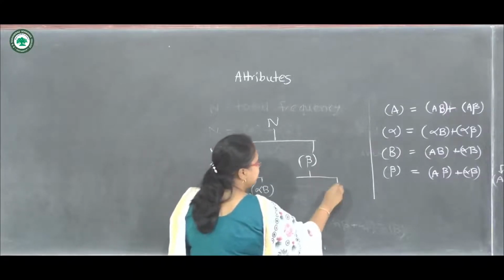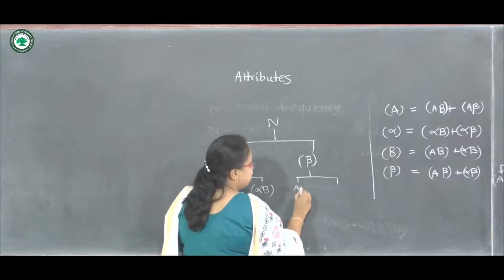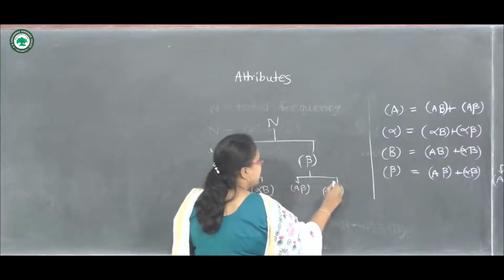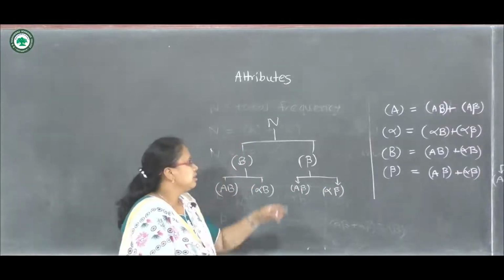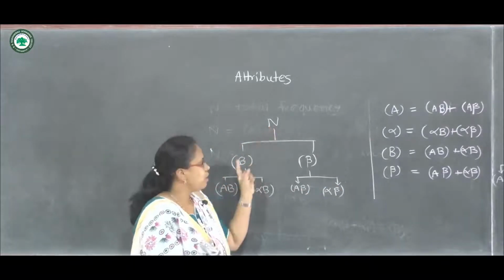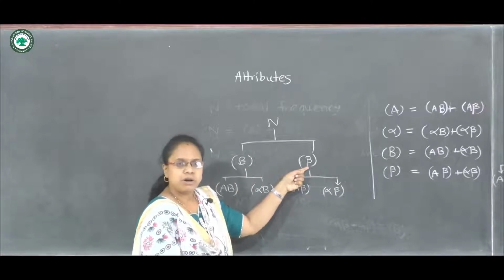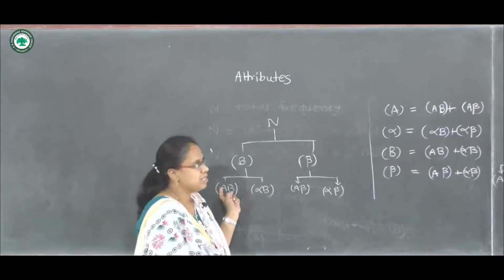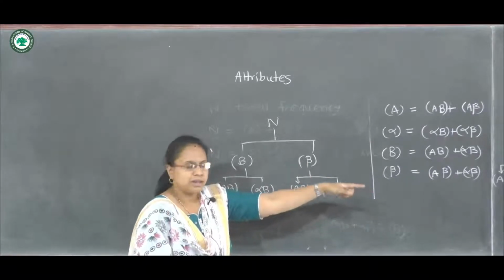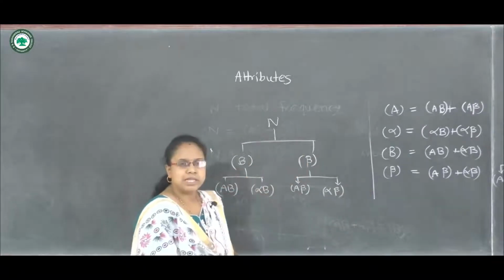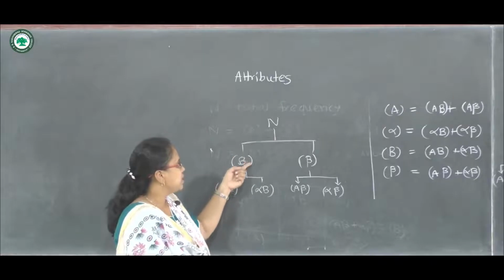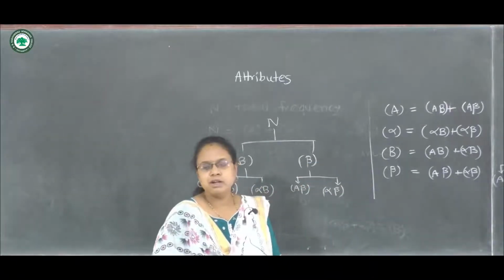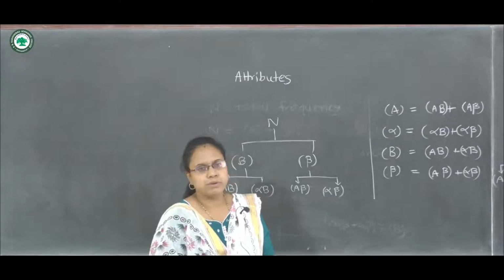Here beta can be written as A beta and alpha beta. So again we see that the capital N is the addition of B and beta, or capital N is the addition of these four frequencies, which are the same as there. So these both are same. So either we can plot this N or A. For both attributes we can draw this tree diagram or flow chart.